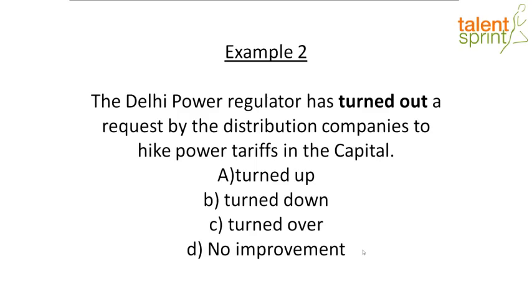For example, I could say the distribution company turned out about 10,000 units a day. It can also bring in the meaning of resulted in an unexpected result. So I could say we thought we would fail in this project, but it turned out just well in the end. Or it can also mean attend. So about 10,000 people turned out for the meeting. So these are some of the meanings that turned out as a phrasal verb brings in.